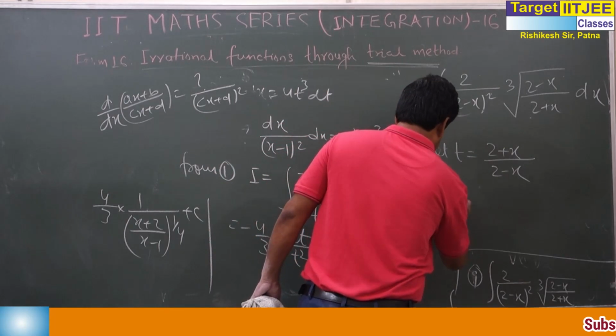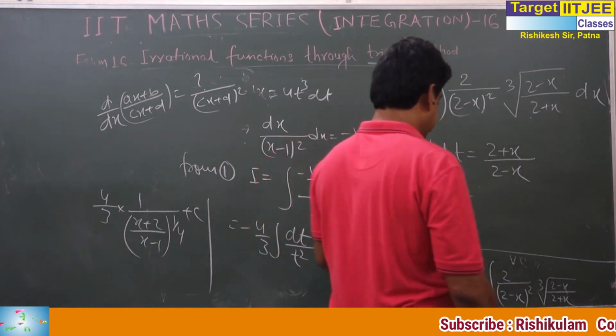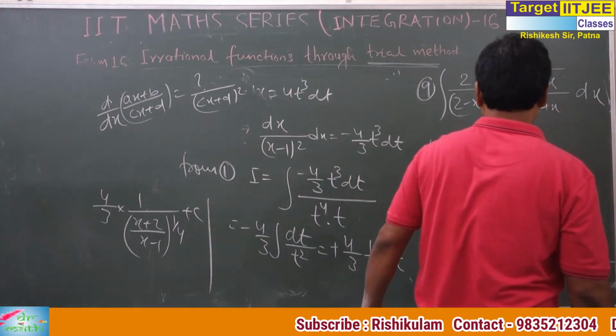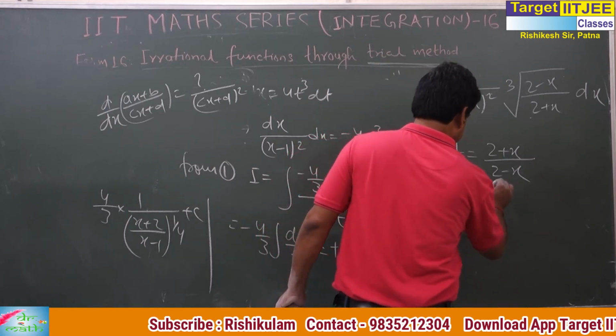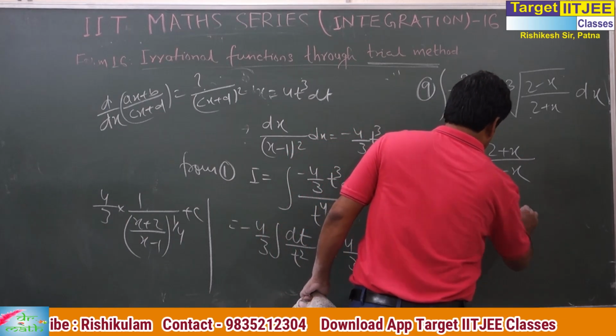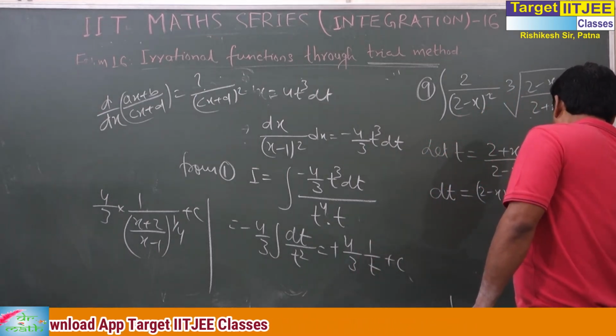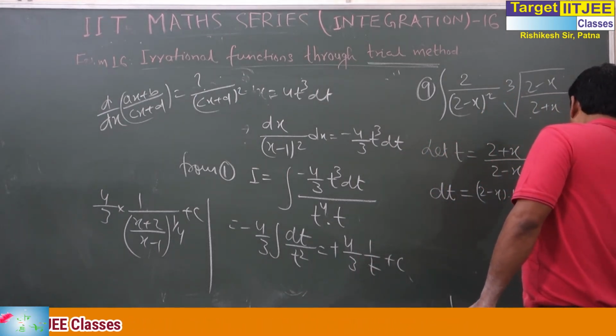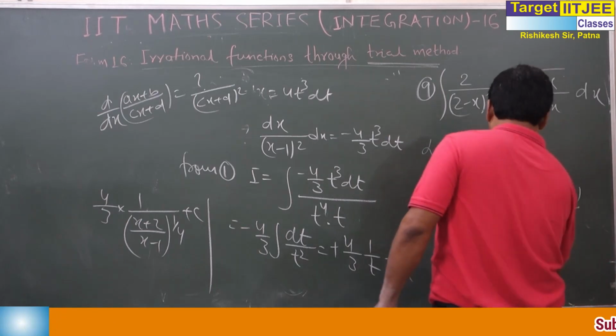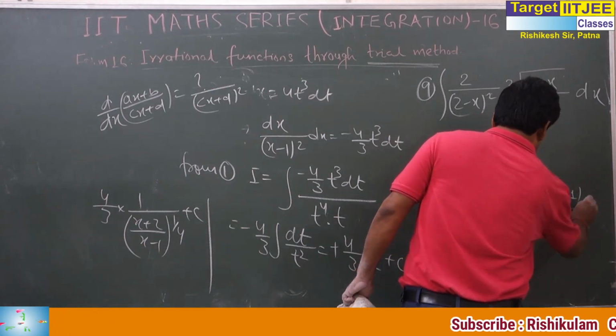This is dt: (2 minus x) into 1 minus (2 plus x) into minus 1 divided by (2 minus x) whole square dx.